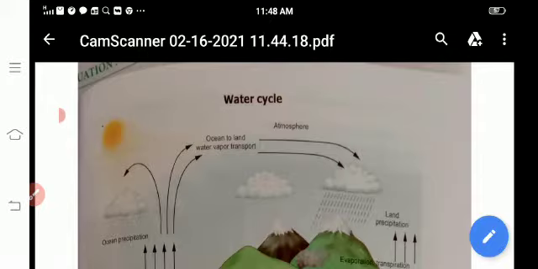Okay, today we see the topic water cycle. Cycle is a rotation. This is a reversible change.